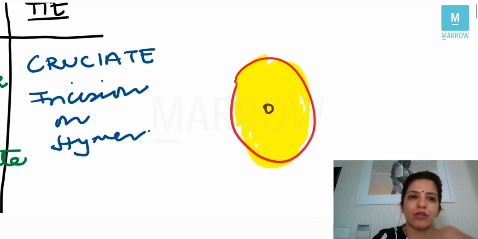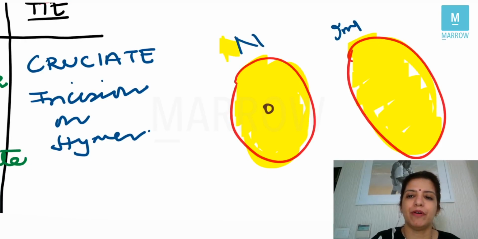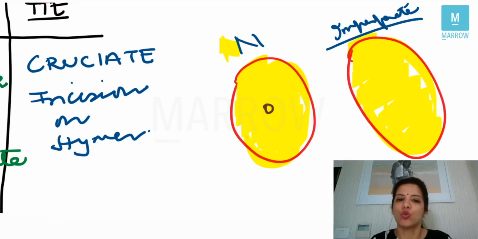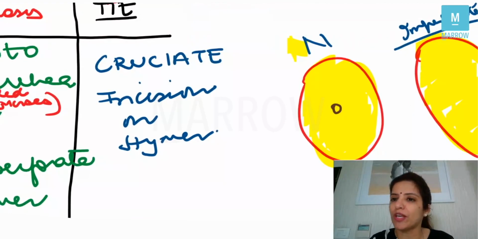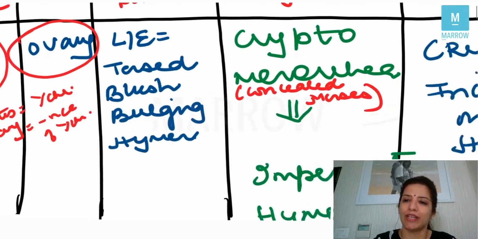Now suppose there is a female in which the hymen is covered by a thin membrane, but there is no opening for menstrual blood to come out. This was normal. This is imperforate. There is no opening over here for menstrual blood to come out. So this female will menstruate normally, but her menstrual blood will keep on collecting in the uterus, and that is why you are getting a bulky uterus which has collection of blood, and that is what is called hematometra.